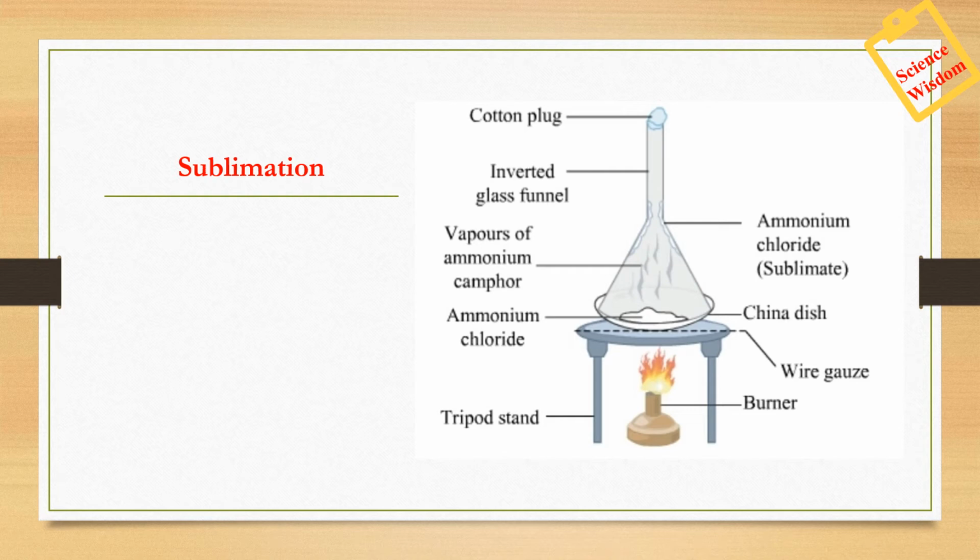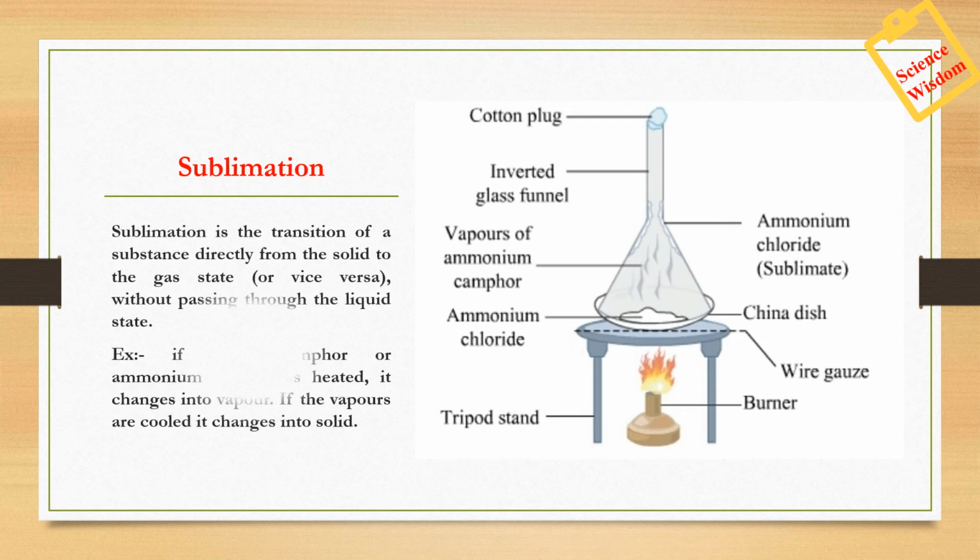What happens is, when you keep camphor, that is kapoor, outside, you will observe that it directly evaporates, right? There is no liquid form of it. Now, why does that happen? Such substances which change from solid to gaseous state without going through liquid state, this transition is called sublimation.